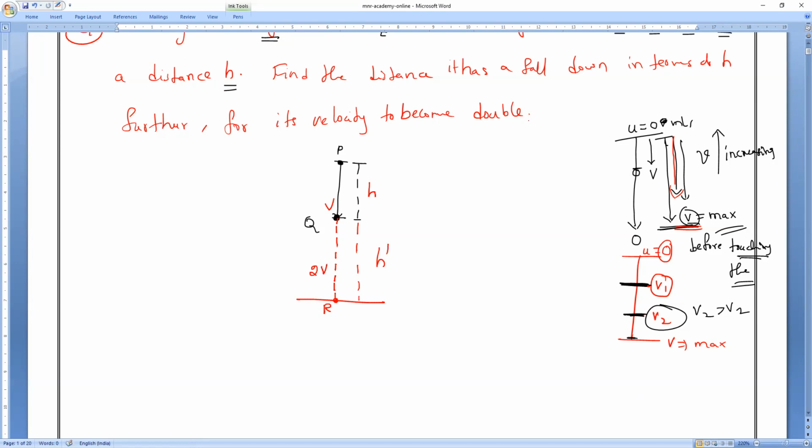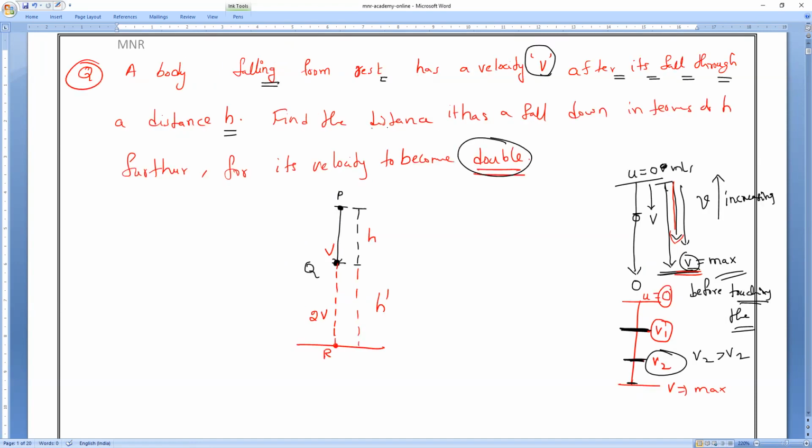They mention in the question: find the distance it has to fall in terms of h for its velocity to become double.